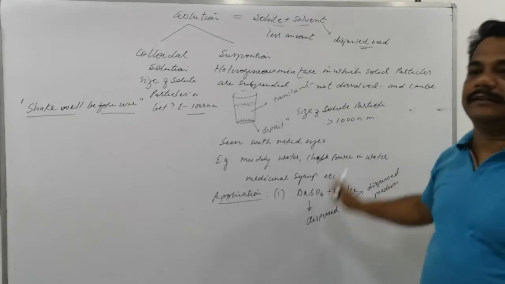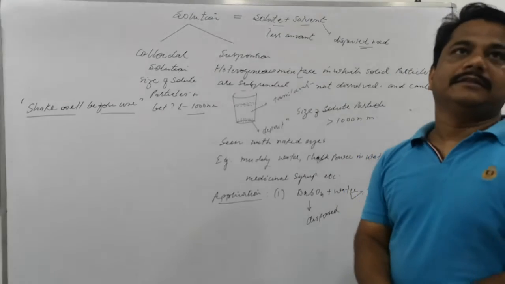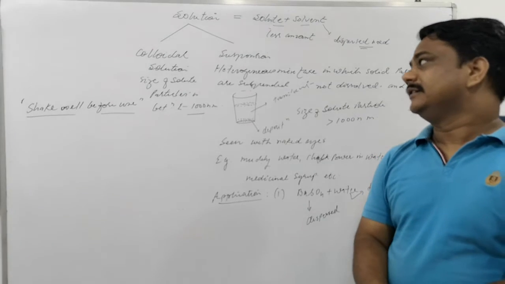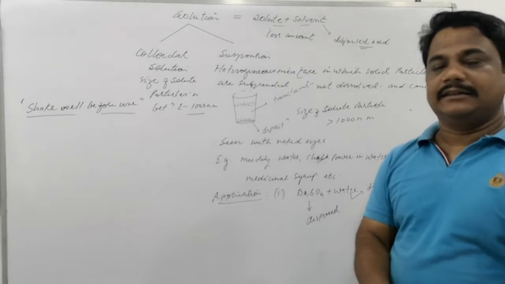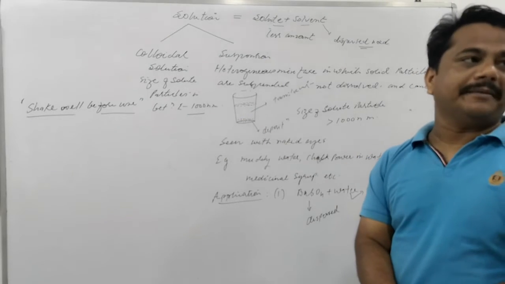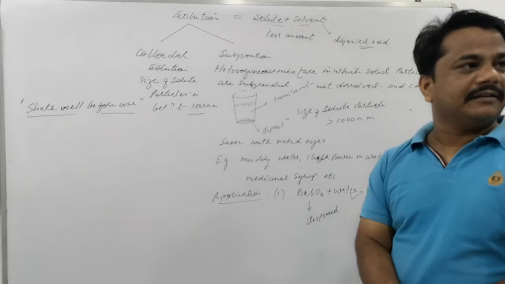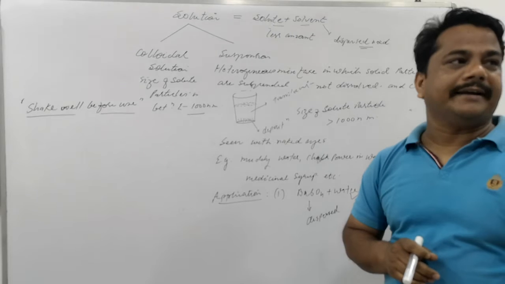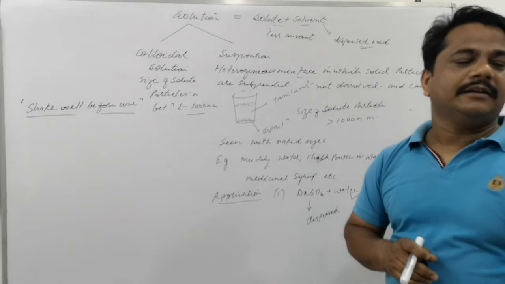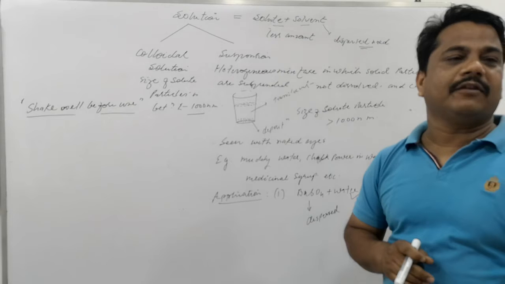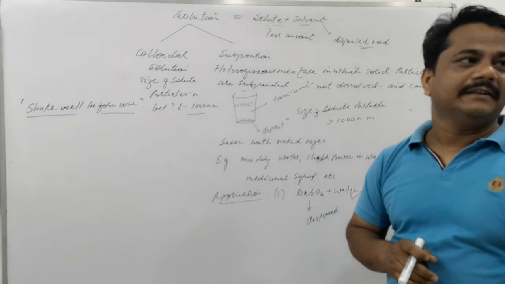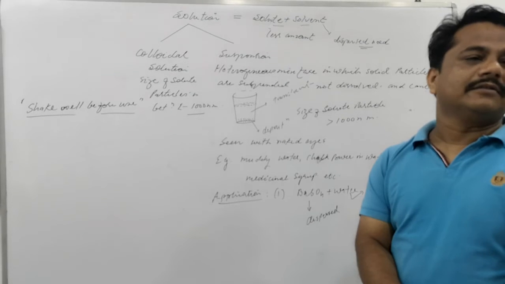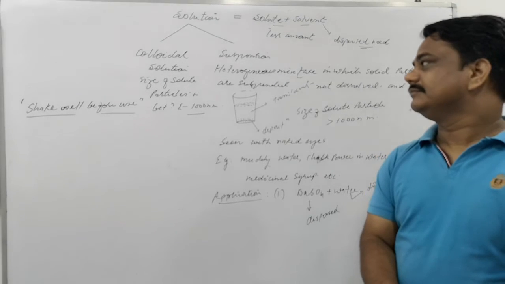The size of colloid and the size of solute particles: this size is 1 to 1000 times smaller than the size in suspension. So they are smaller, so the word colloid is used for them, easily floating in the dispersed medium, and hence the solution is said to be a colloidal solution.